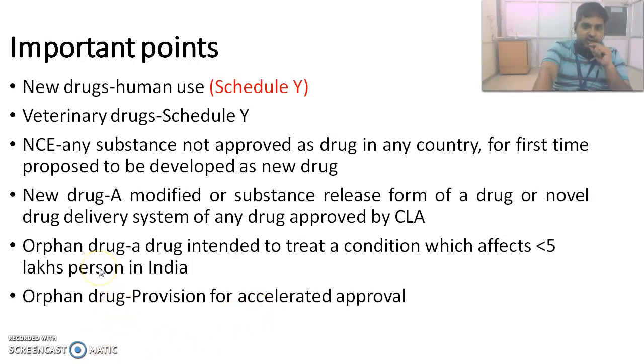Another change which has been done is regarding the orphan drug. Now, orphan drug is a drug intended to treat a condition which affects less than 5 lakh persons in India. So, it's a new consideration in new clinical trial regulations about the orphan drug, and there is a provision for accelerated approval for the orphan drug.